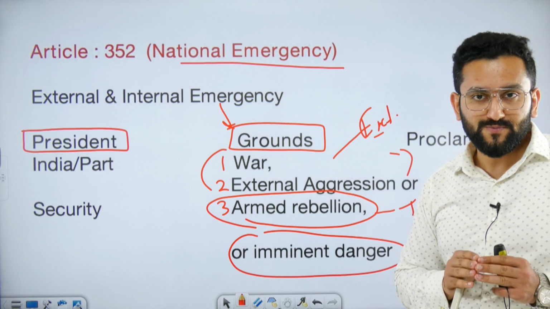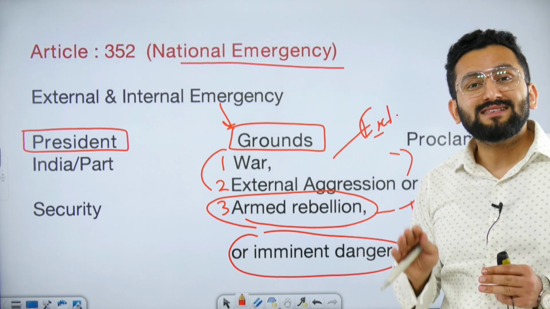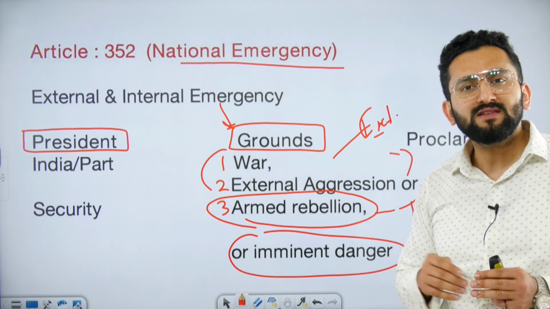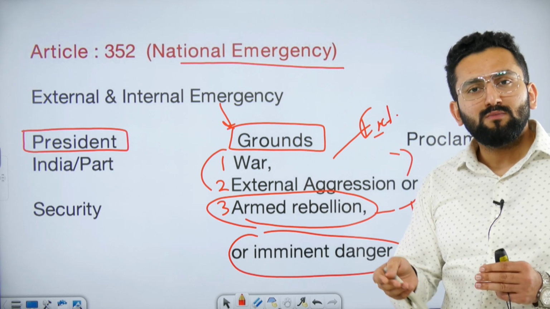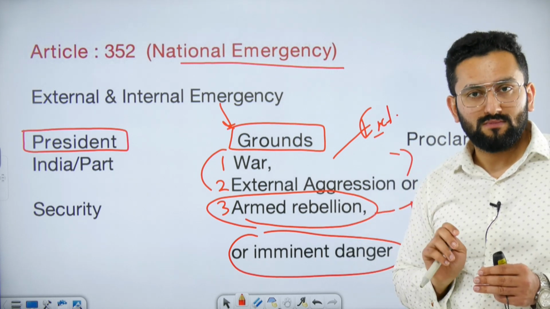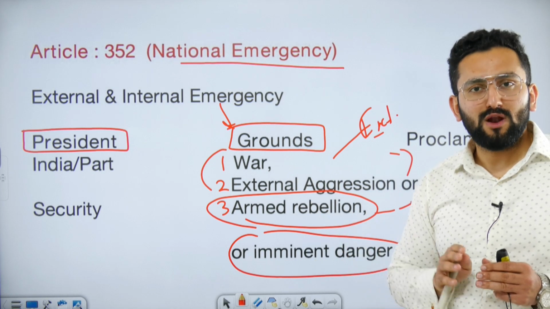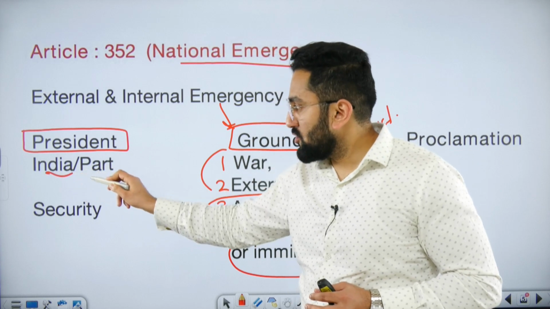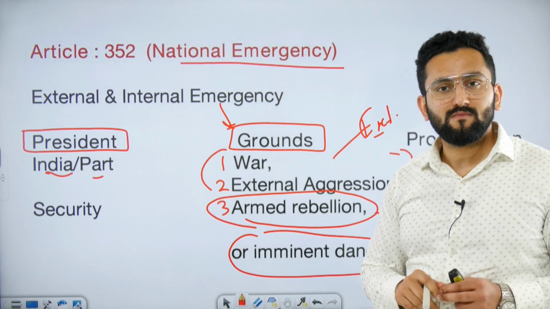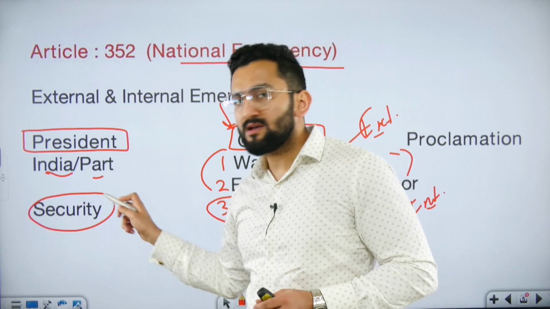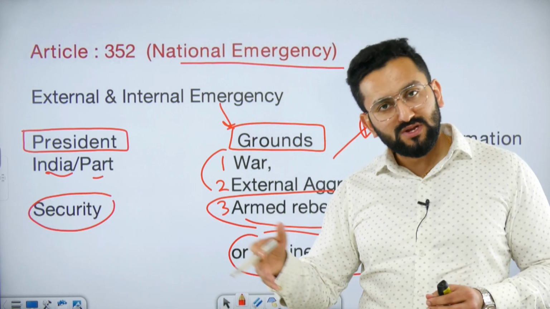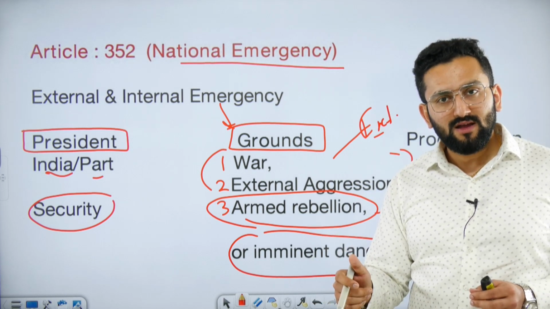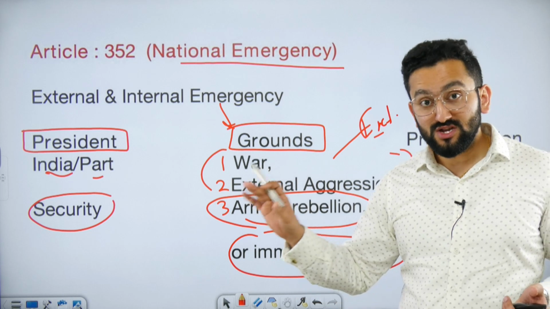Now my another question. Is it possible to exempt an area from imposition of national emergency? It means the President declares national emergency but gives exemption to, say, Tamil Nadu, that this will not be applicable in Tamil Nadu. Is it possible? Answer is yes. It means it can be applicable in the whole of India or a part. Why? Security reasons. If there is no security threat in Tamil Nadu, it is quite stable, law and order is intact, then there is no need. Okay, so such a thing can happen.